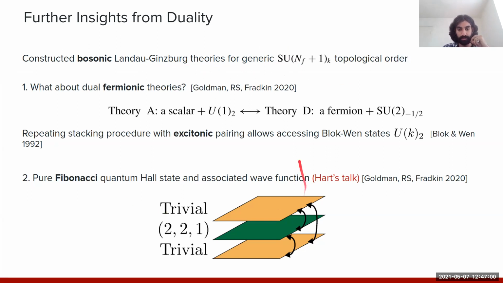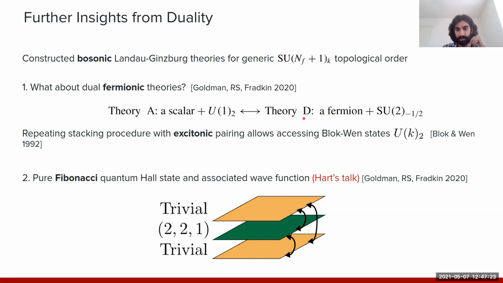And so I'll end by noting that we can use these kinds of dualities to shed light on new aspects of quantum Hall physics beyond these Landau-Ginzburg type theories. In particular, I briefly mentioned at the beginning that there's a dual description of this Landau-Ginzburg theory in terms of a non-abelian generalization of composite fermions.